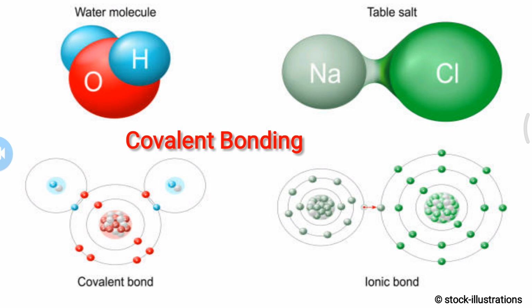The Pauling and Slater theory says a covalent bond is formed between two atoms by the overlap of atomic orbitals.